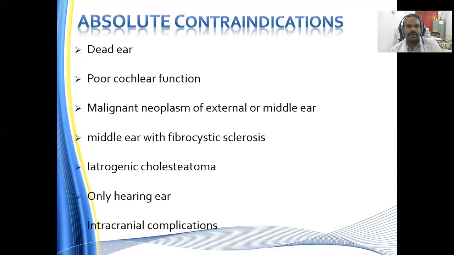mucosal variant. Absolute contraindications: a dead ear, poor cochlear reserve, malignant neoplasm of the external ear or the middle ear, fibrocystic sclerosis, iatrogenic cholesteatoma, the only hearing ear, or intracranial complications which are arising. All these have been postulated as contraindications for surgery.